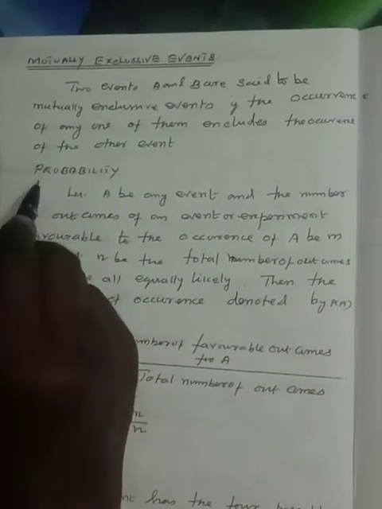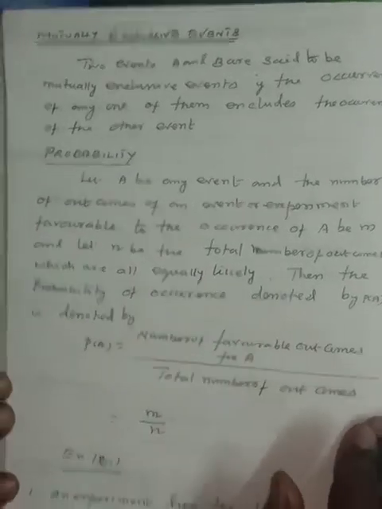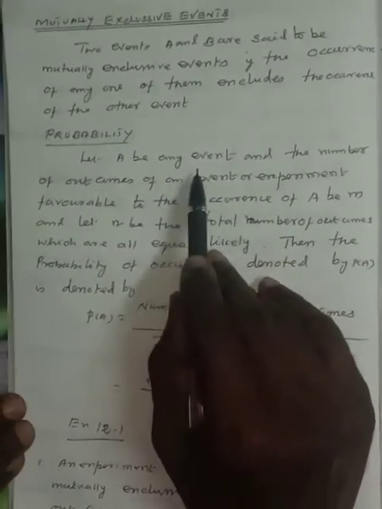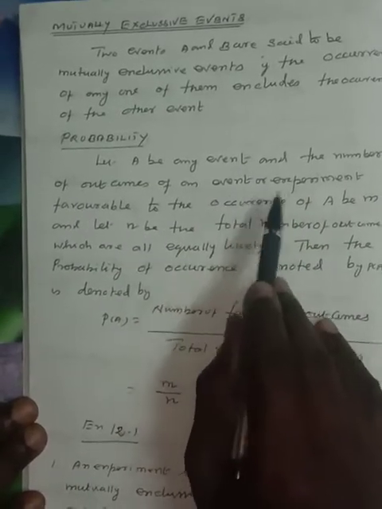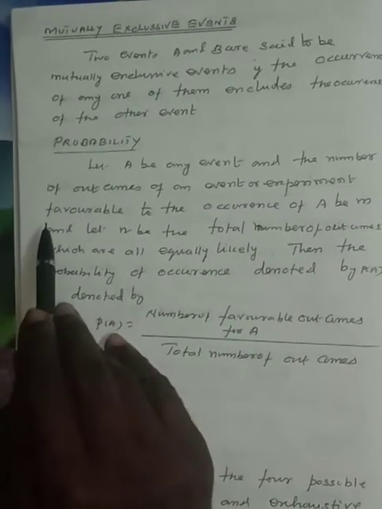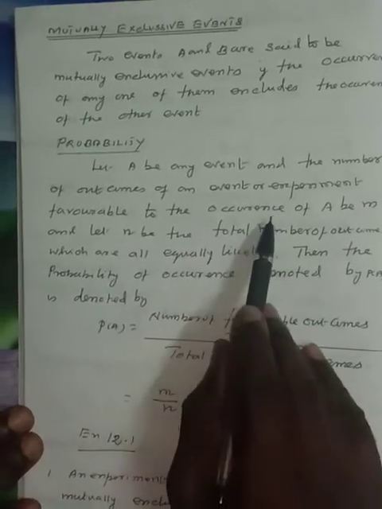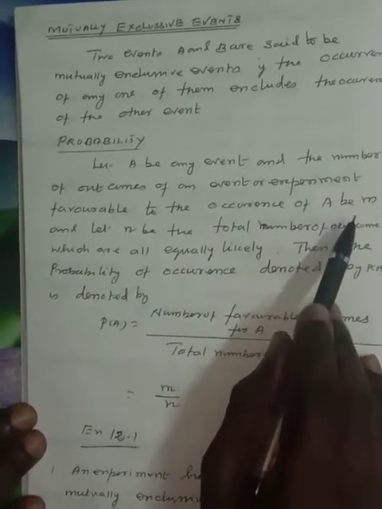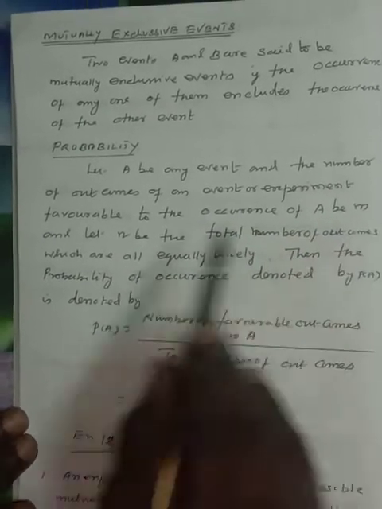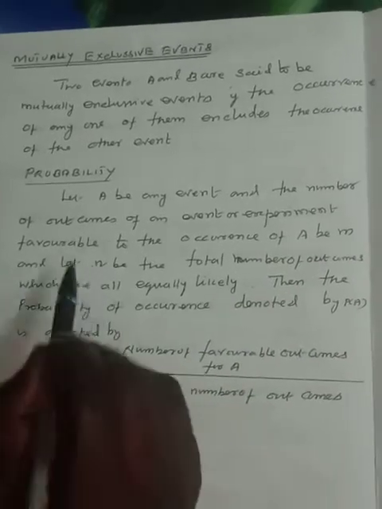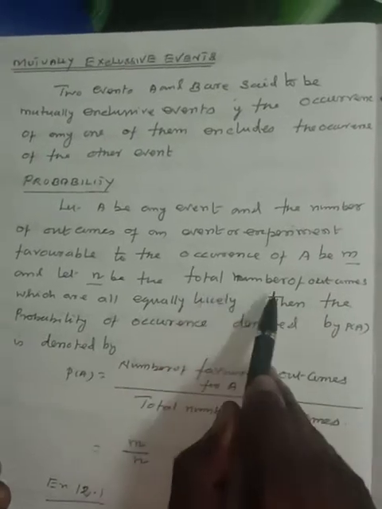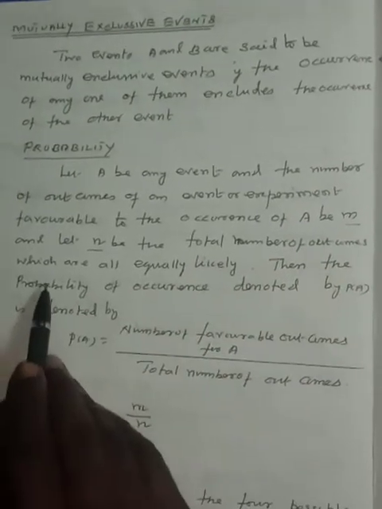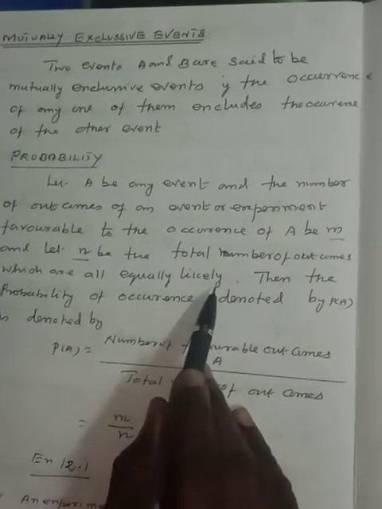Next, the probability definition. Let capital A be any event, and let the number of outcomes of the experiment favorable to the occurrence of A be m, and let small n be the total number of outcomes, which are all equally likely.